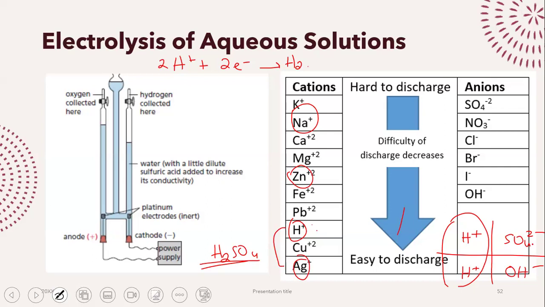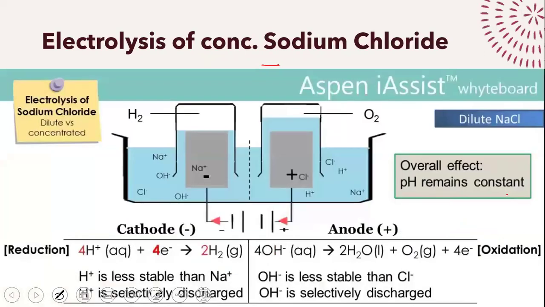So between sulfate and hydroxide, who is low? Hydroxide is lower. So we will choose hydroxide. Okay. So what is going to happen? The hydroxide ions will go to the anode. Now, this is still somewhat easy. This is the one that you guys actually see in your exams when you are doing electrolysis of concentrated sodium chloride. Okay? When you are doing electrolysis of concentrated sodium chloride, we have 4 ions. NaCl has 2 ions, sodium and chlorine.